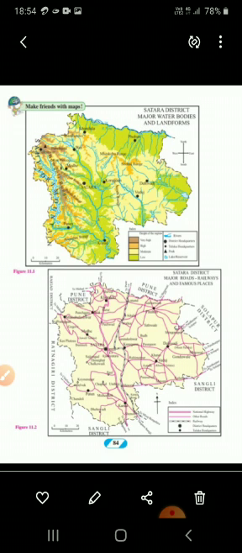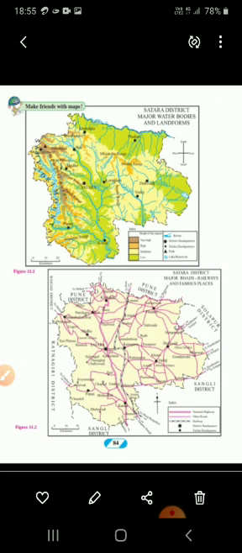Here is the physical map of Satara district, showing major water bodies and landforms. In figure 11.1, you can see various physical relief features, that is the mountainous region. On the western side you can see the Sahyadri mountains, with various small ranges. In the central part of Satara you can see water bodies, which is another plain area, and on the eastern side there is no mountain region.